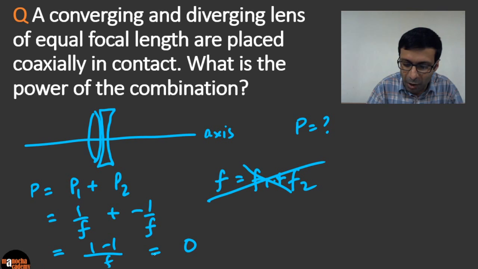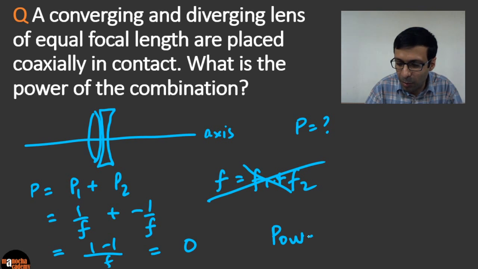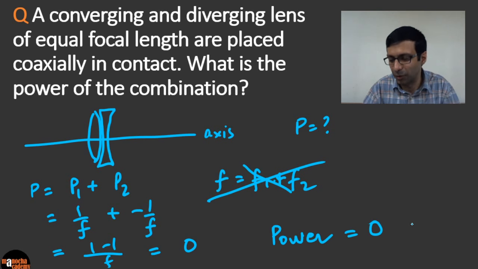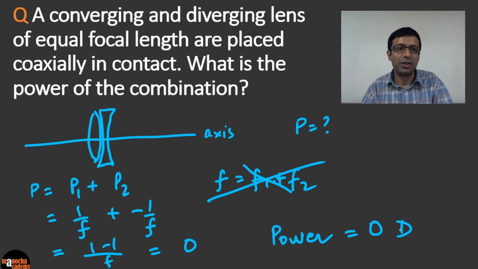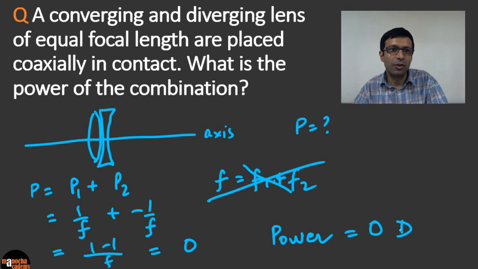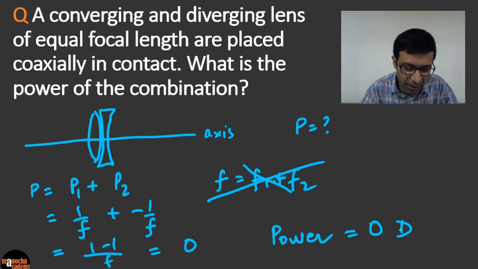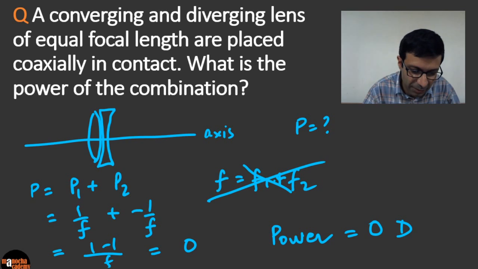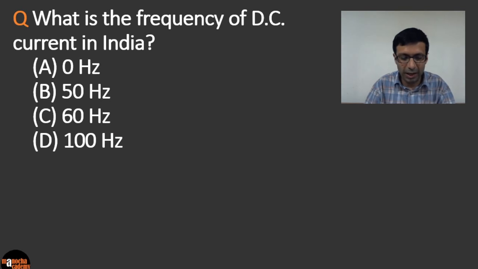So the total power works out to be 0 diopter. Very good. A lot of you have got 0. So that is the right answer: since they have equal focal length, the powers will cancel. The two lenses cancel each other out and the total power is 0 diopter. Excellent. Let's go to the next question.